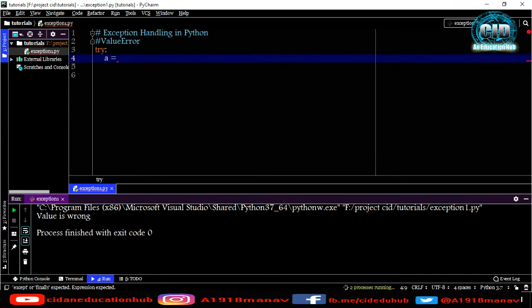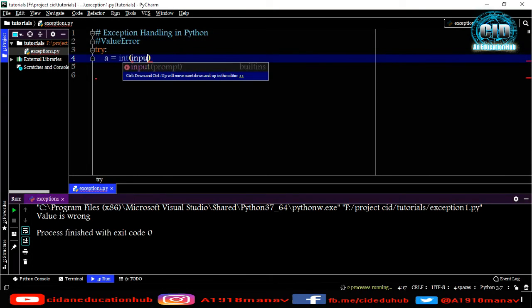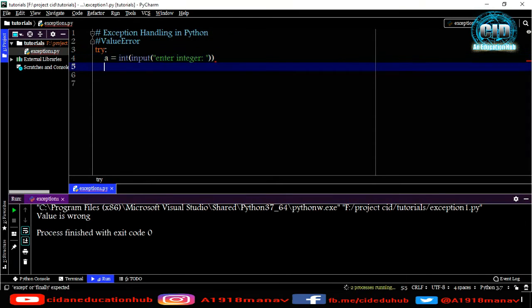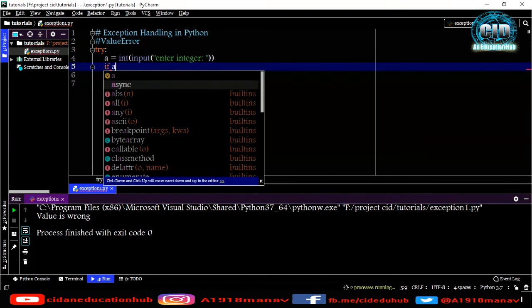Okay, a is int of input here, and let me print a message under the input: enter integer.